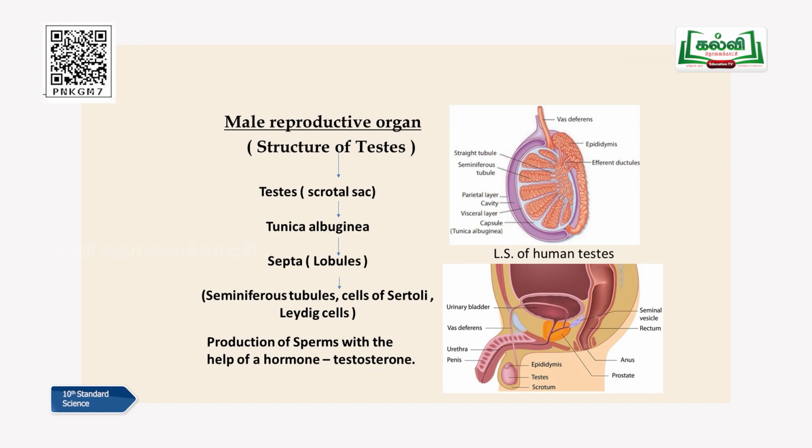A longitudinal section of the testis is given. Longitudinal means a straight cut. In this diagram you can understand the straight-cut longitudinal section of the testis, where you can see the important parts here. A testis, as I just now told you, each male or boy will definitely have a pair of testes, children, from his birth, okay. So this testis, as I told you, when the section is taken, is actually covered, as I mentioned earlier, by the scrotal sac outside, but we are talking about the internal structure.